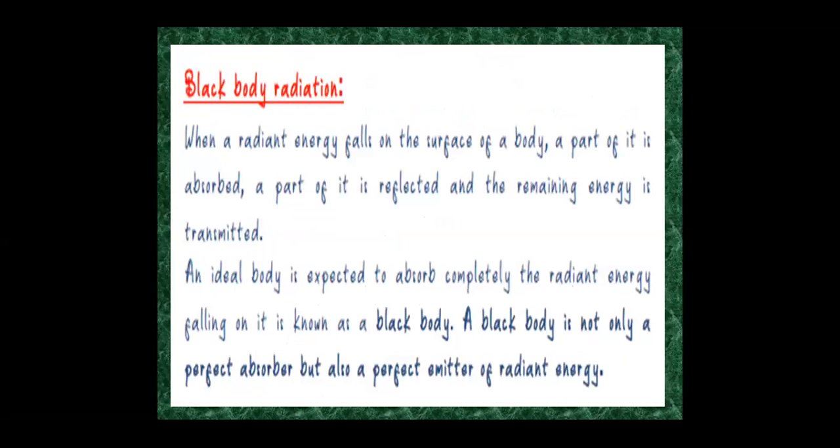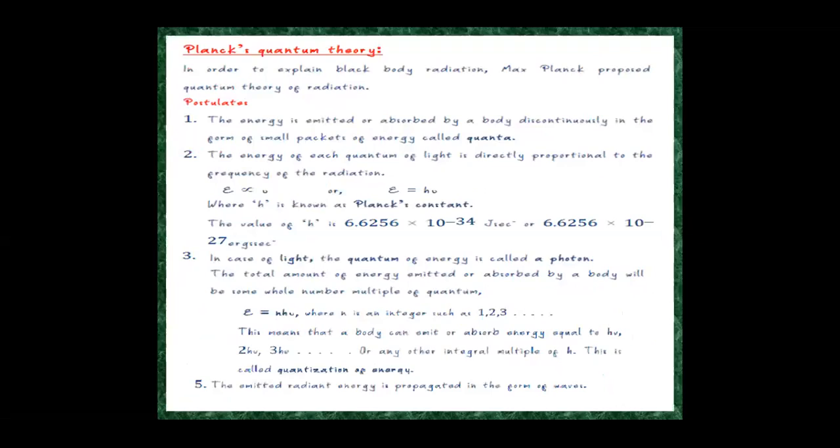The next comes black body radiation. A black body is nothing but an ideal body that is expected to absorb completely the radiation energy falling on it. A black body is not only a perfect absorber but also a perfect emitter of radiant energy. When radiant energy falls on the surface of a body, a part of it is absorbed, part of it is reflected, and the remaining energy is transmitted.